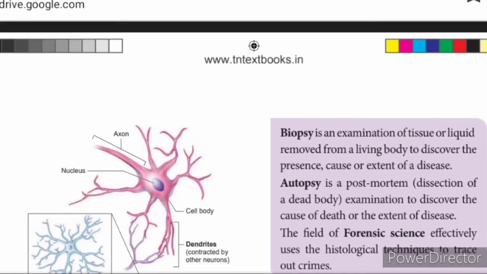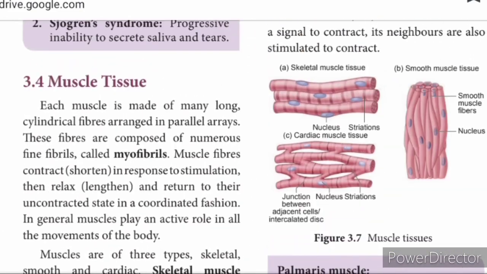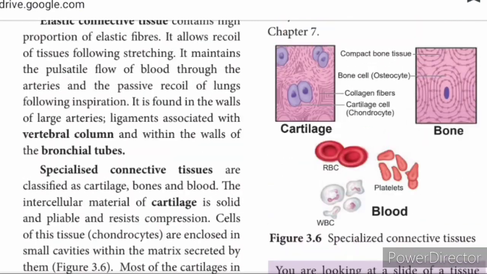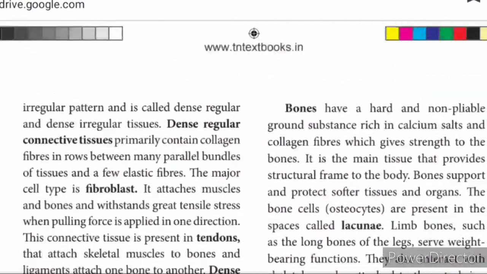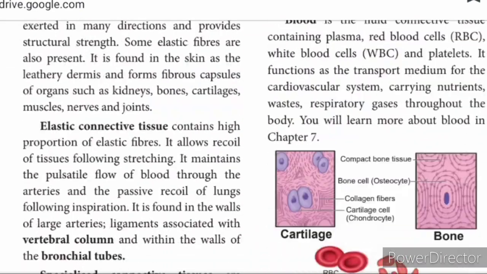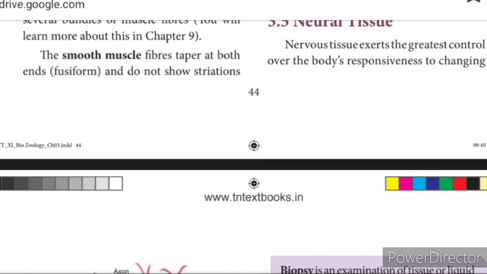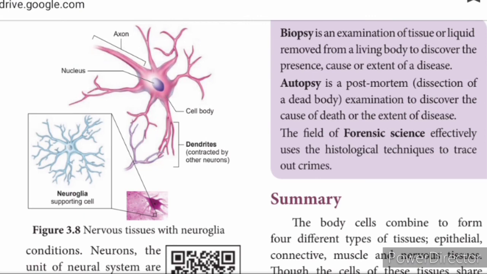Follow? So far we have learned about the types of tissues: epithelial tissue, muscular tissue and neural tissue. Your homework is to draw this nerve cell and to take notes for the lesson.